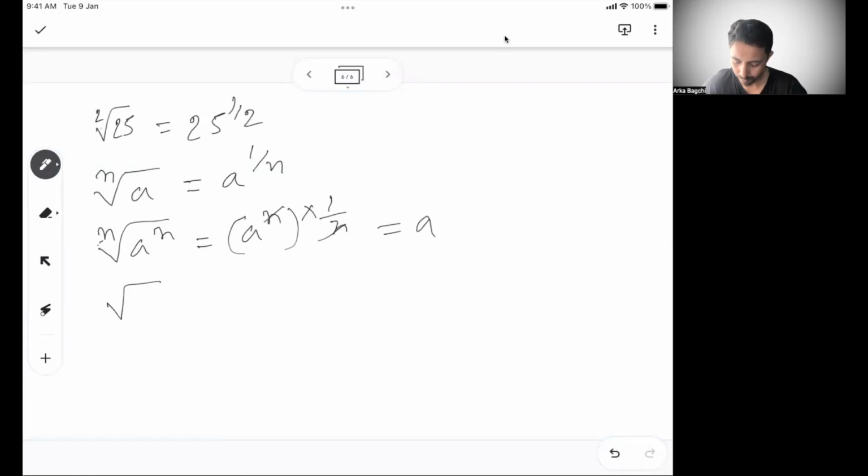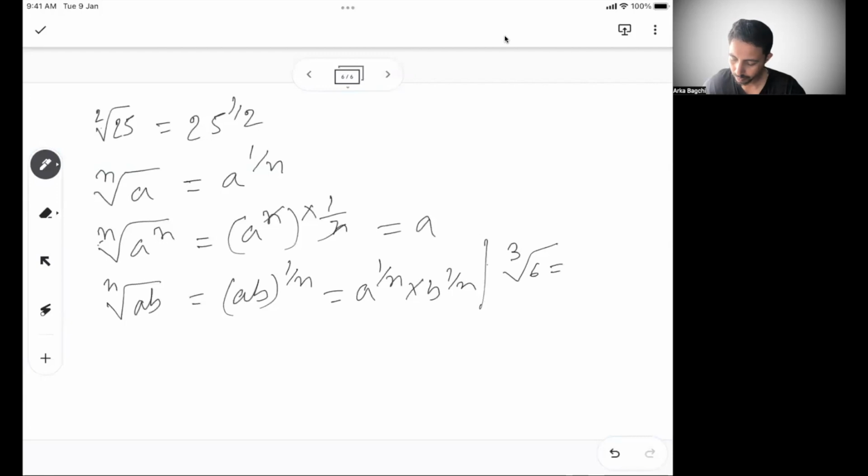Similarly, if I have ab whole to the power n, it's ab entire thing to the power n, or a to the power 1 by n into b to the power 1 by n. So for example, if I have, let's say, cube root of 6, I can write this as cube root of 2 into 3, which is the same as 2 to the power 1 by 3 into 3 to the power 1 by 3.